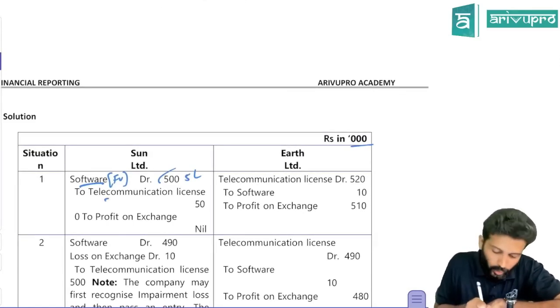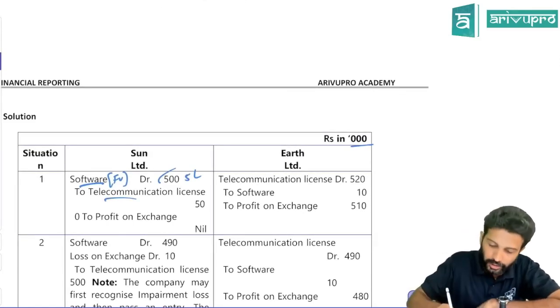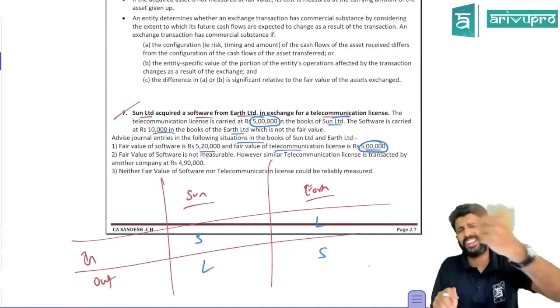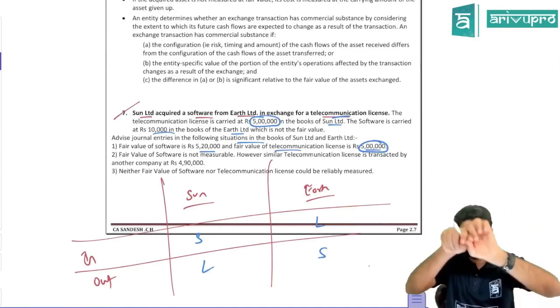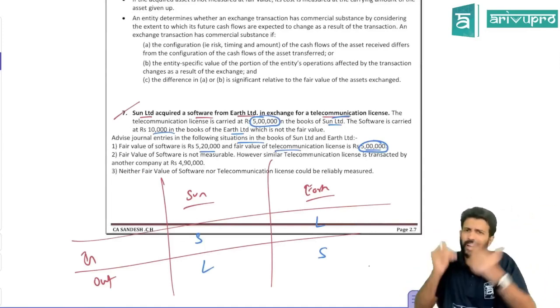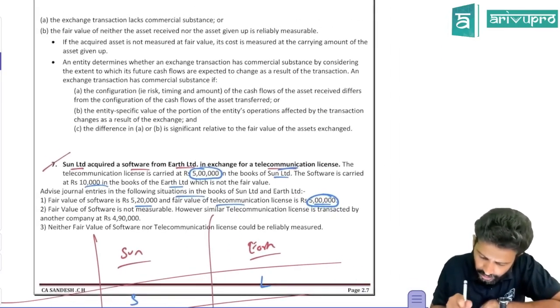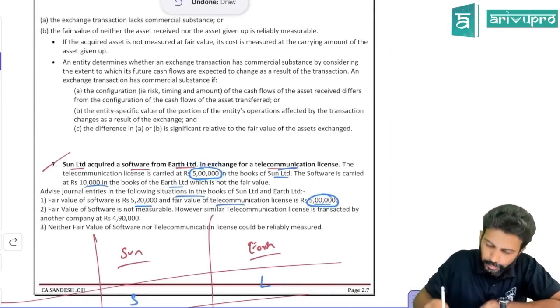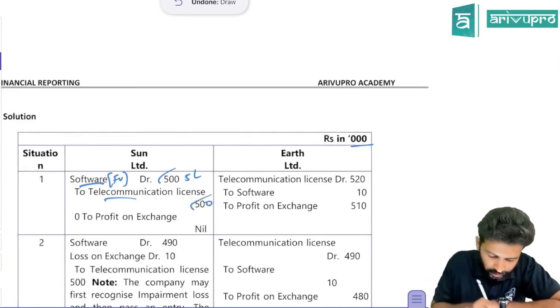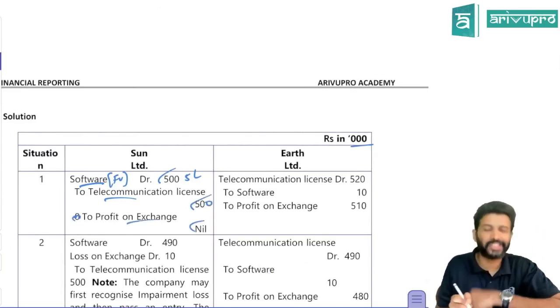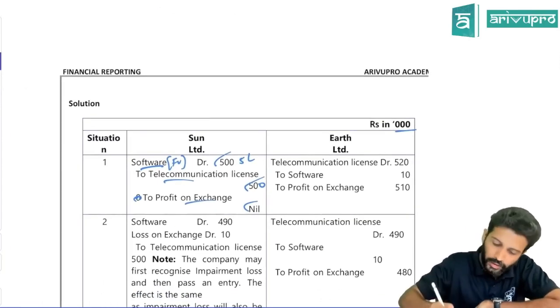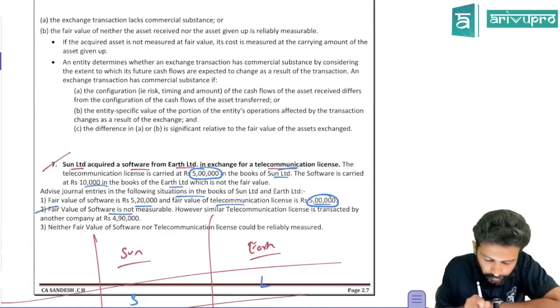To what? What went out? Telecommunication license. So you will credit the license. License you have to derecognize. Derecognition and all will happen at carrying amount, because you have to cancel whatever value you are showing. So what is the carrying amount of that license in their books? 5 lakhs. So you will credit the license to the extent of 5 lakh. This is 0 that has come over here. So profit or loss on exchange is nil in the first case. Okay. Next, second case, fair value of software is not measurable.